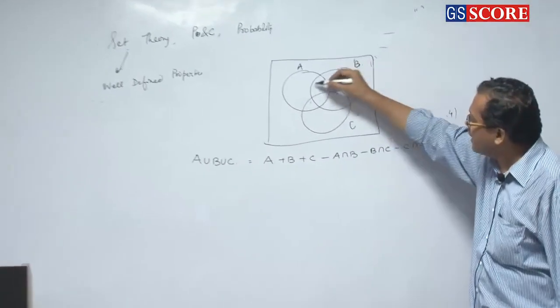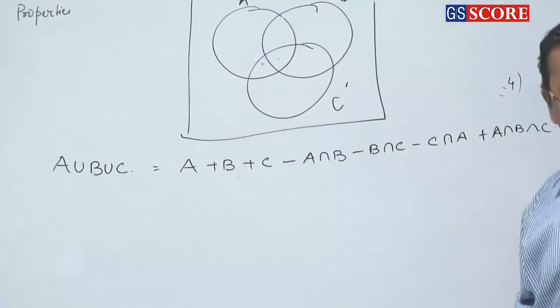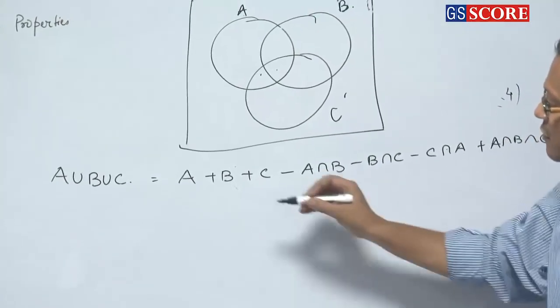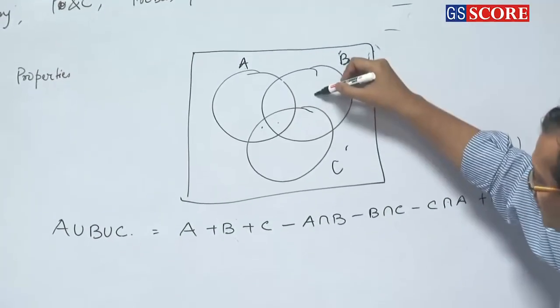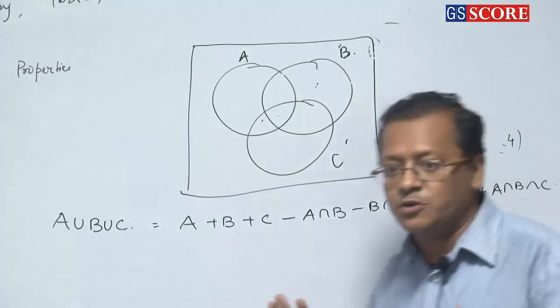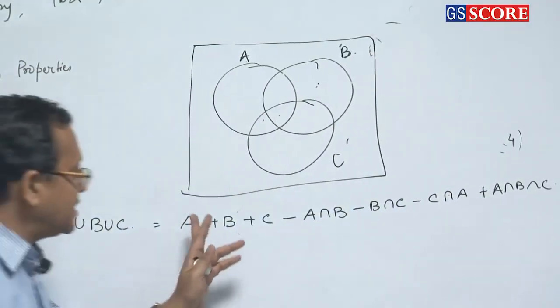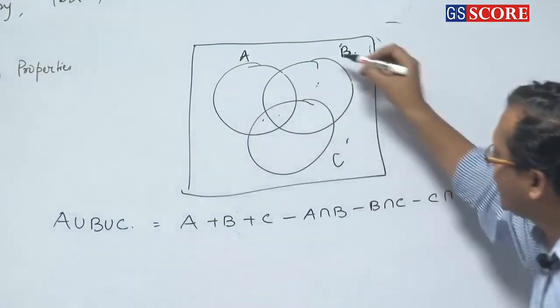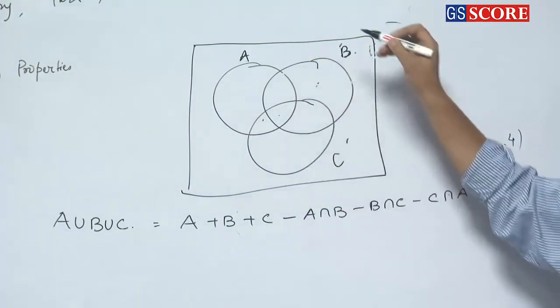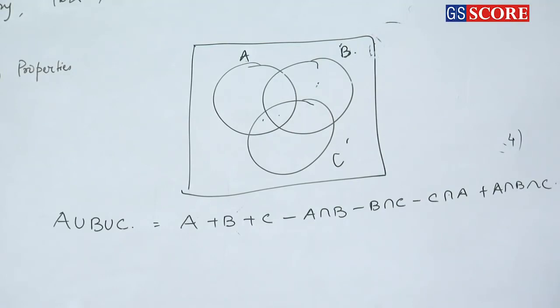When I say B, I mean entire B. The mistake students make is that when B is given, they mark only this part if they want to solve it with a Venn diagram. But the truth is, when I say set B, I mean the entire B. Okay? No problem here?